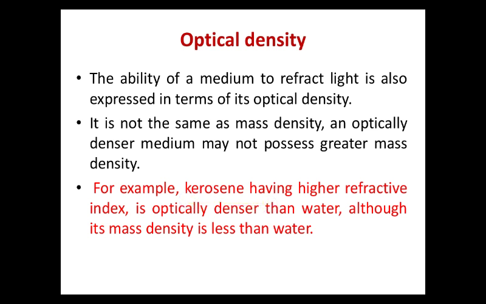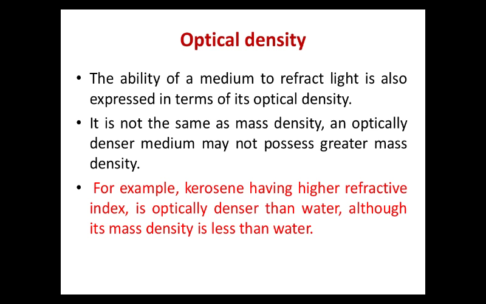Kerosene has a higher refractive index, so it is optically denser than water, although its mass density is less than water, because if we mix water and kerosene, kerosene floats over water. So the mass density of kerosene is less than water, but its optical density is more than water.